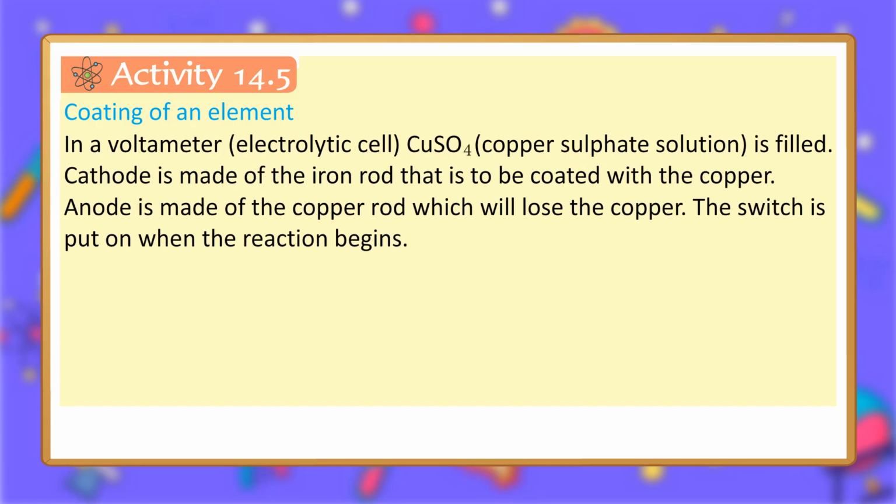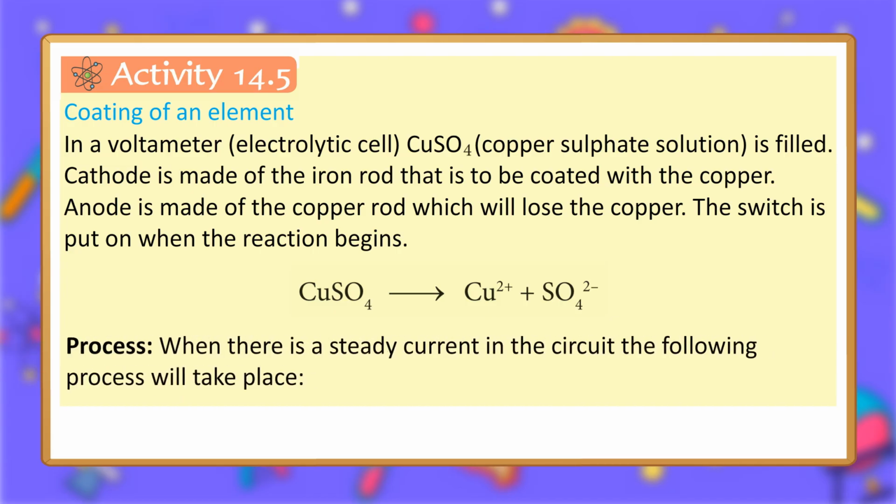Activity 14.5. Coating of an element. In a voltameter, an electrolytic cell, CuSO4, copper sulfate solution, is filled. The cathode is made of the iron rod that is to be coated with the copper. The anode is made of the copper rod which will lose the copper. The switch is put on when the reaction begins. CuSO4 dissociates into Cu2+ and SO4 2-.